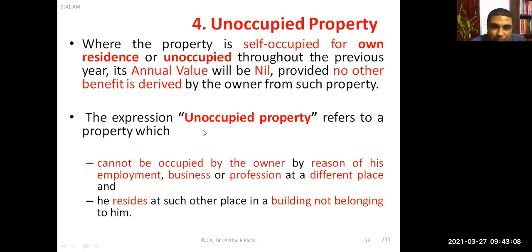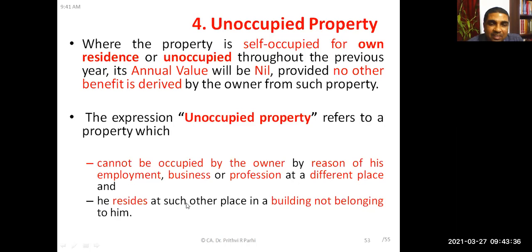It means a house property which cannot be occupied by the owner by reason of his employment, business, or profession at a different place. Let us say the assessee is working at a different place, doing business at a different place, or practicing in a different place. Because of his employment, business, or profession, he is staying at a different place, and his house is in a different place. Then he cannot stay there, because of which it is unoccupied.